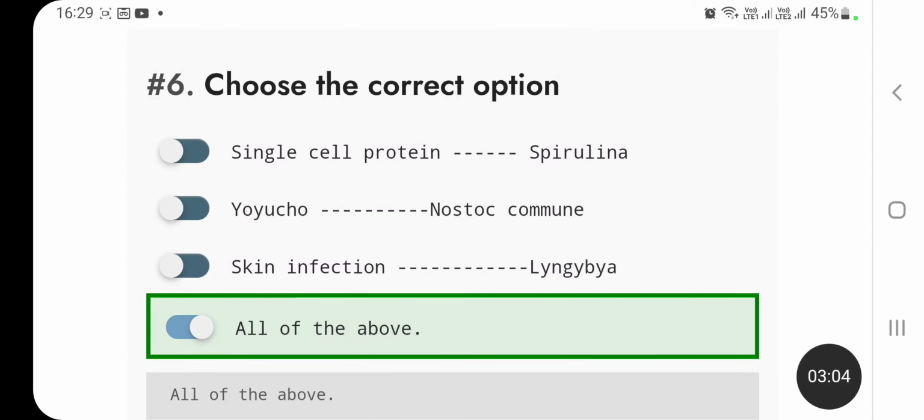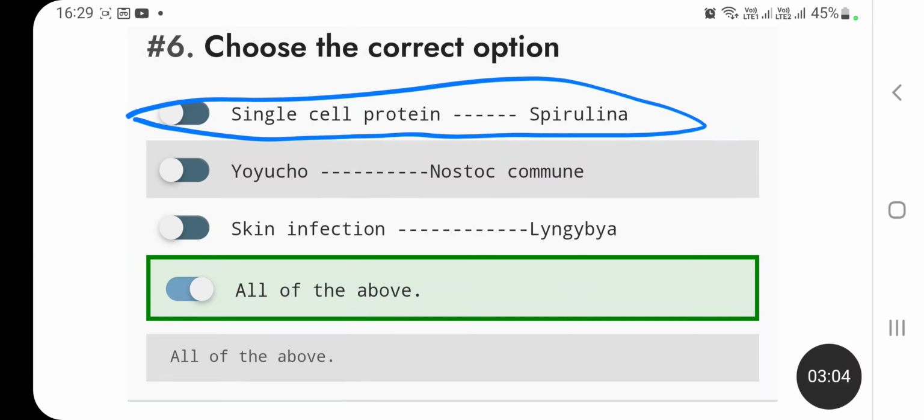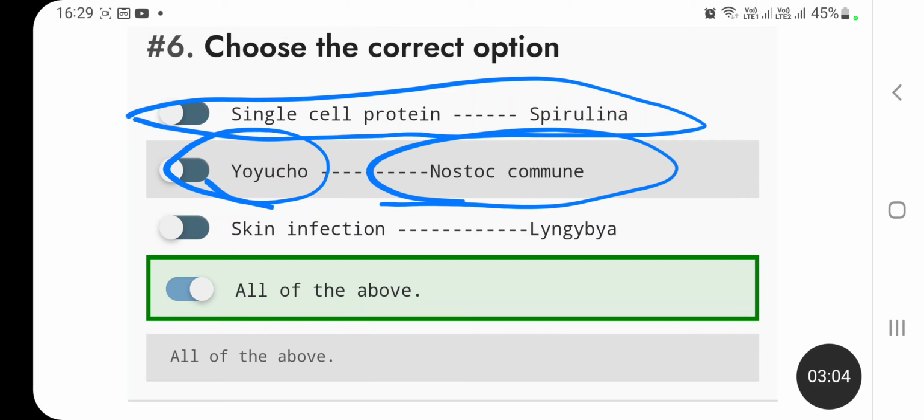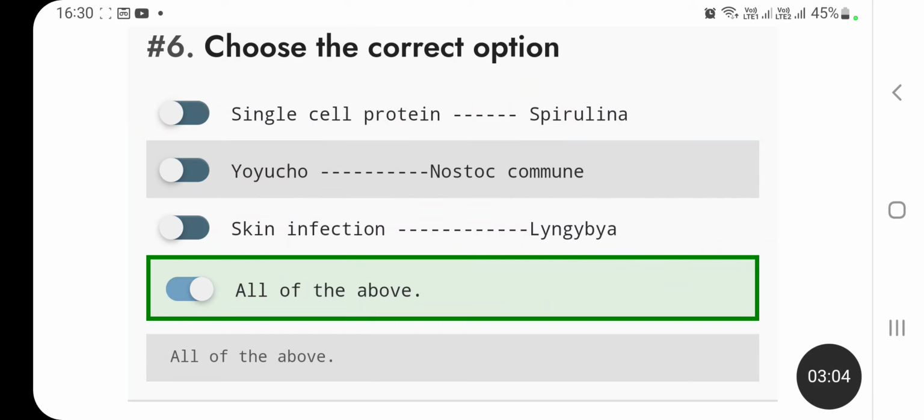Next is choose the correct option. So all these options are correct. Let's discuss one by one. Single cell protein. Spirulina is a single cell protein. It's a cyanobacteria actually. Next is yoyoko. Yoyoko is a food dish, we can say, that is prepared with nostoc commune. In South Africa, it is used in daily dinners or in lunch. Next, Lyngbya. This is also a cyanobacteria that causes skin infection. So all these options are correct.